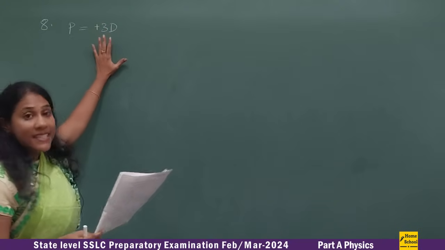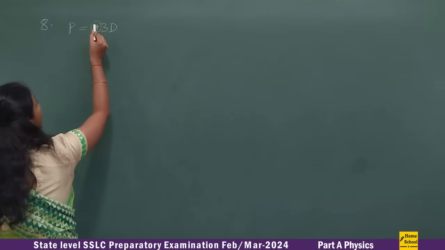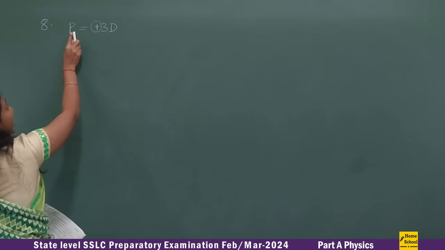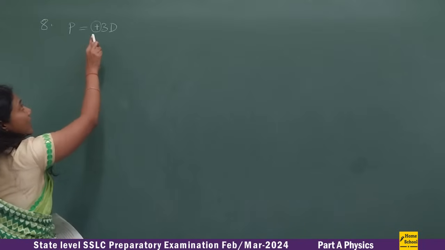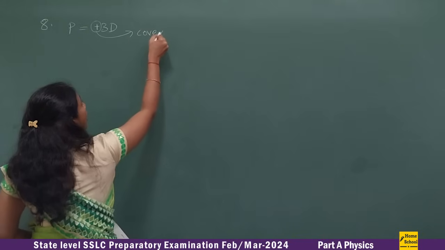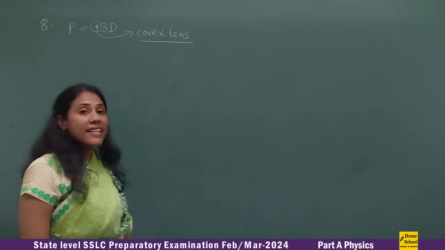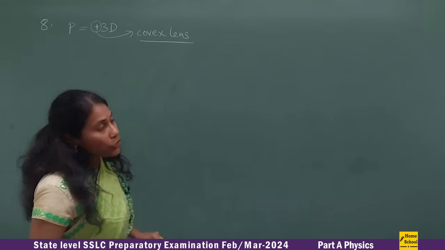What type of lens is this? So identify that. See here, positive, right? If the focal length is positive, then only you will get your answer as positive for power. So focal length is positive always for a convex lens. Okay, so for both convex lens and convex mirror, focal length is positive.